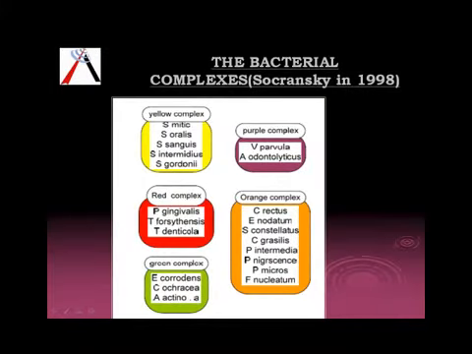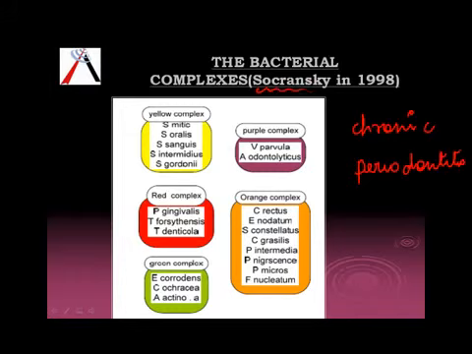Now we have the bacterial complexes. This concept was given by Socransky in 1998. This concept is applicable only to chronic periodontitis cases, because when Socransky did this study, he had not considered aggressive periodontitis cases.